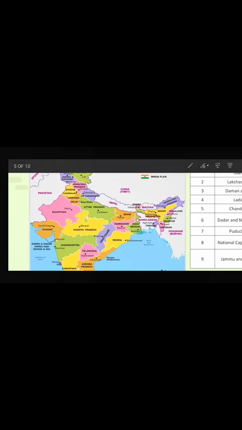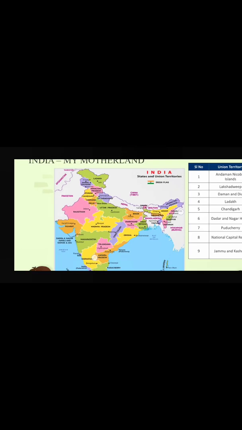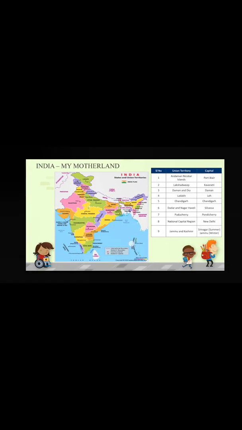First union territory, Andaman and Nicobar. Take a look, this is Andaman and Nicobar. For a union territory we do not say capital, we say administrative headquarter. The administrative headquarter of Andaman and Nicobar Islands is Port Blair. Take a look, this is Port Blair.